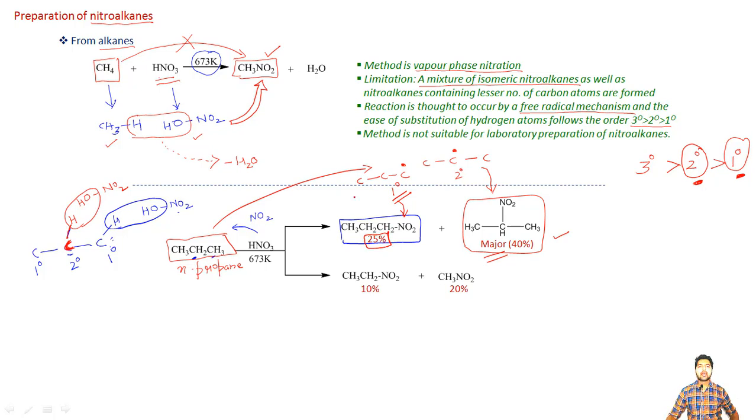And we do have a second limitation of this method. Not only the isomeric type of nitroalkanes are formed, but the nitroalkanes containing lesser number of carbon atoms are also formed in this reaction. Now, how is this possible?